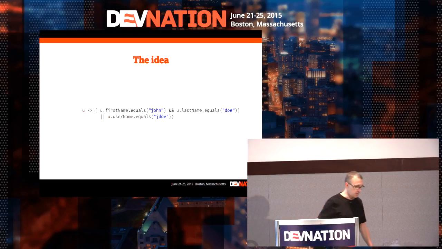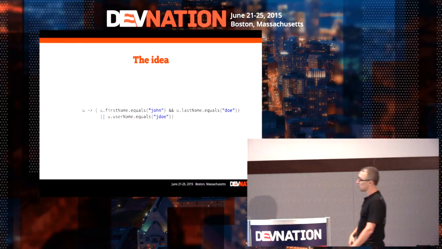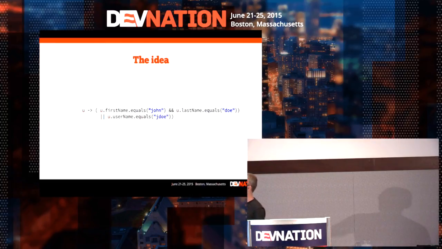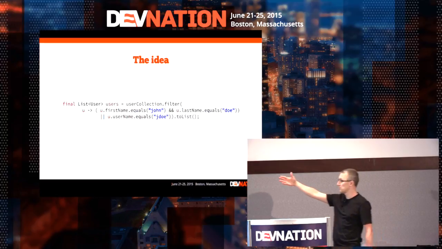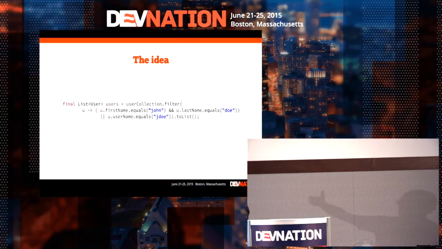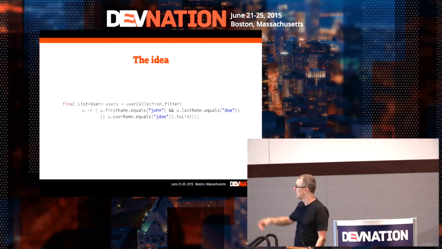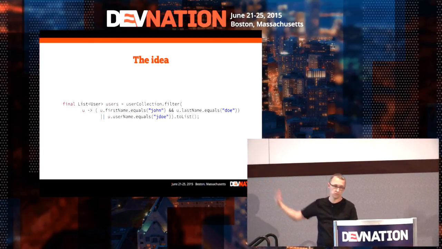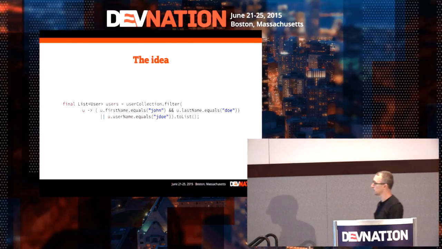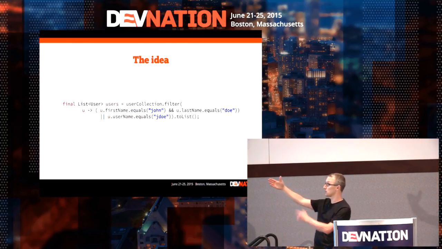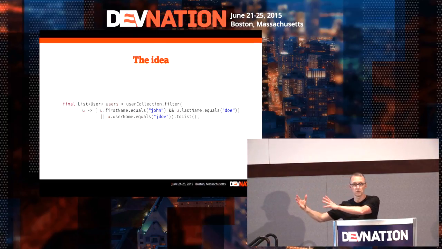Let's take another example. Let's say I have a collection of users, and I would like to find a user whose first name is John and last name is Doe, or whose username is JDoe. We could have something like this: we have a user collection, and we want to filter and apply this expression on first name, last name, etc. Then we do toList and retrieve a list of users. Well, we can do this with Java 8 when you have your collection or list in memory somewhere in your JVM. Can we do the same with the user collection, a collection of user documents in MongoDB?